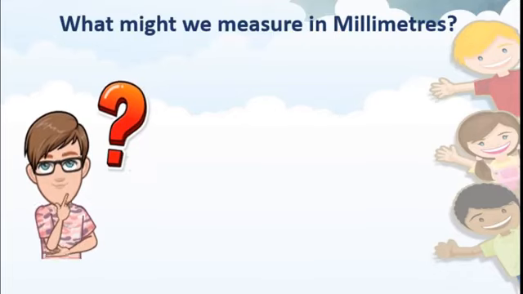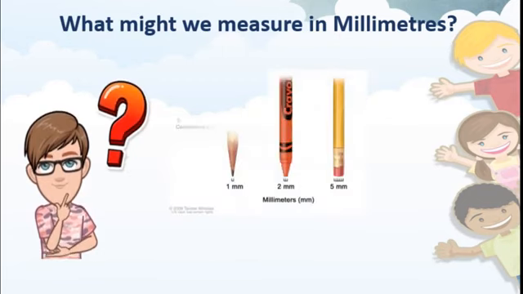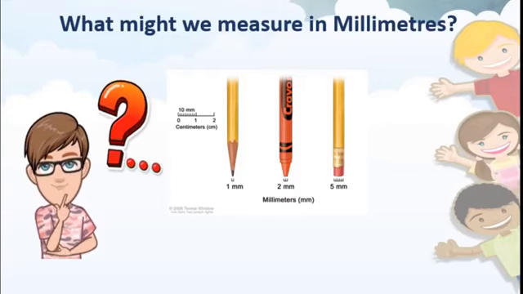Yes, we will show them. Show this boy here. See, you can see the tip of a pencil, a tip of a crayon and the eraser in the pencil. Isn't it? See here. The tip of the pencil is 1 millimeter. And the tip of the crayon is 2 millimeter.